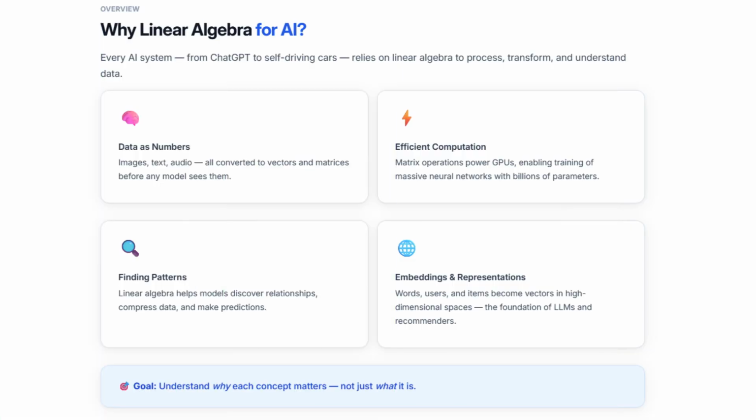Let's start with the big question. Why does linear algebra matter for AI? Think about it this way. Every AI system you interact with, whether it's ChatGPT generating text, a self-driving car navigating city streets, or a recommendation system suggesting your next movie, they all rely on one fundamental idea: representing information as numbers and transforming those numbers to find patterns. Here's what makes linear algebra so powerful.